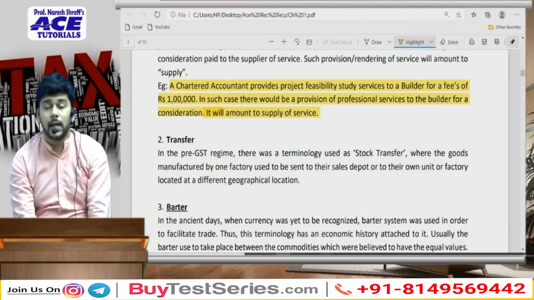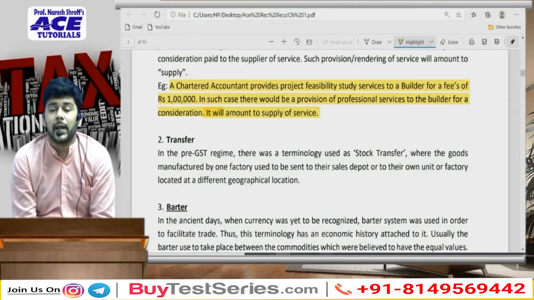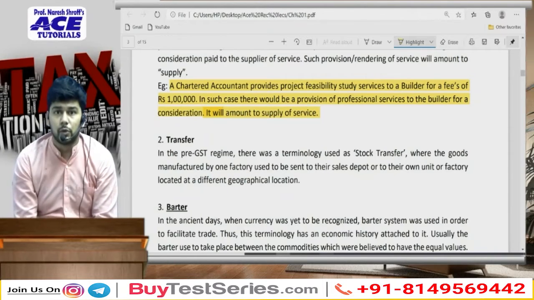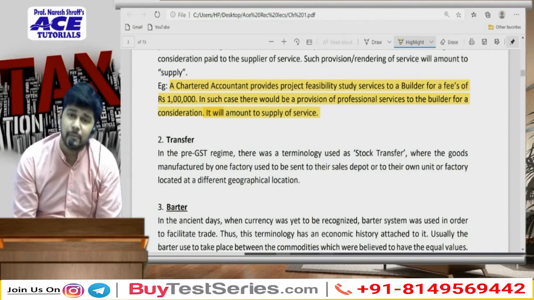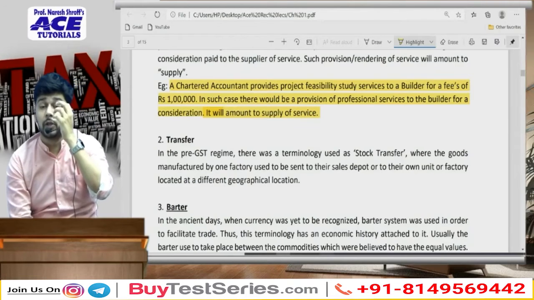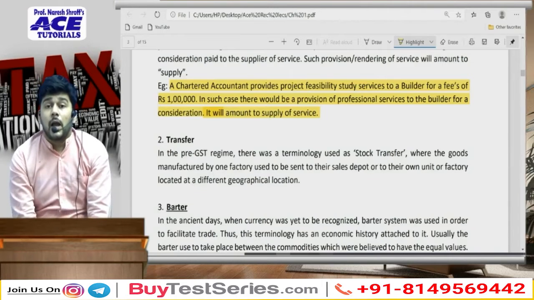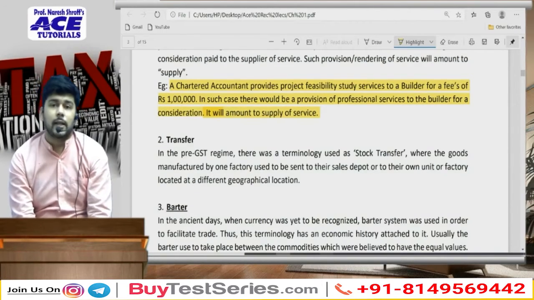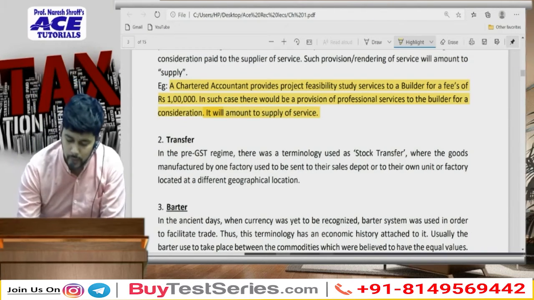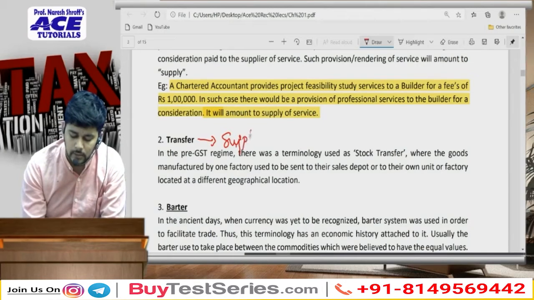So now let's say that if there is a scenario that I am transferring the rights to use my book to be contributing as a story for a film production. I am transferring my goods from one end to another. So for the purpose of GST, what is relevant for us to understand is that this transfer will also be considered as a supply.